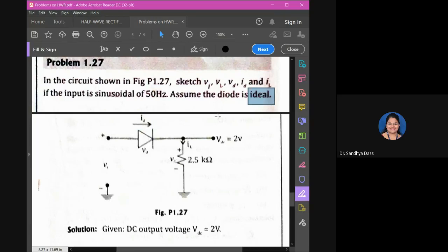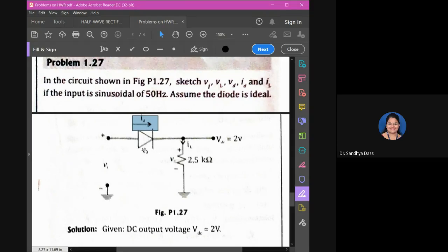In the practical condition, when the diode is conducting, there will be some drop. That's why we used to take 0.7 in all our problems previously, right? When the diode was conducting, we used to take the voltage to be 0.7 for the practical condition. Ideally, when the diode is conducting, the drop across it will be zero because current will be maximum. You have to consider the function of the switch there.